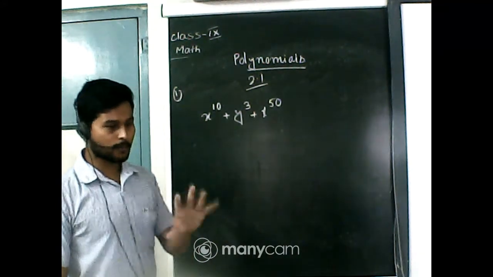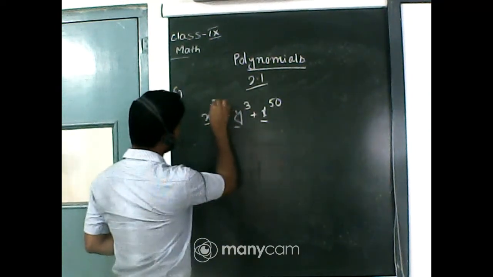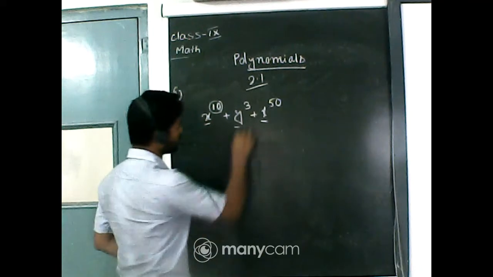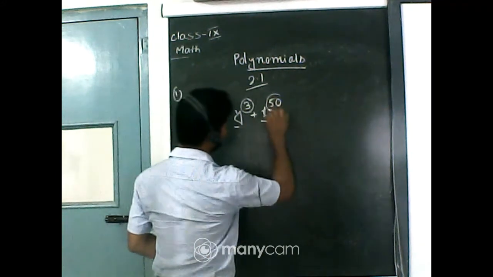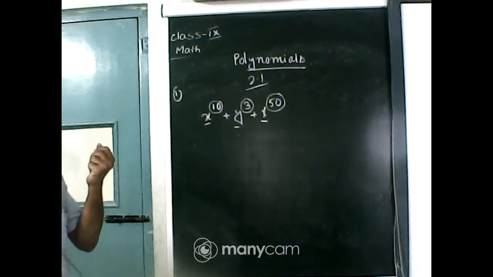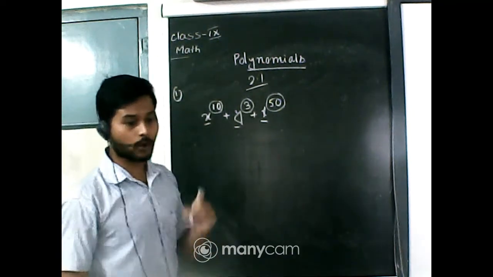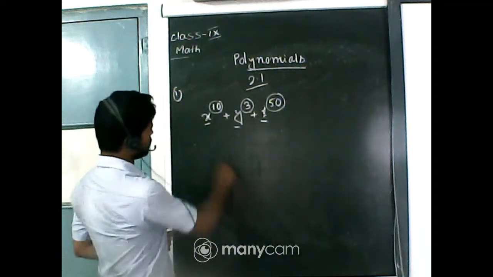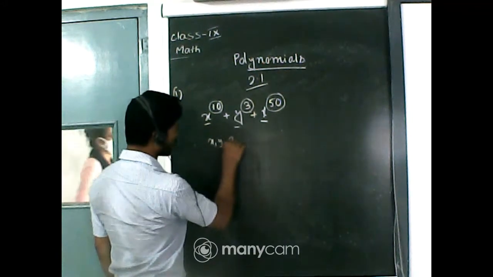It is a polynomial. Look, because the powers of the variables here, 10, which is a whole number, 3, which is also a whole number, and 50, which is also a whole number, mean all the powers of the variables are whole numbers. That means it is a polynomial. But it is not a polynomial in one variable, because there are 3 variables, x, y, t.